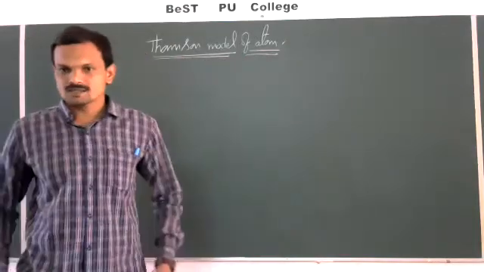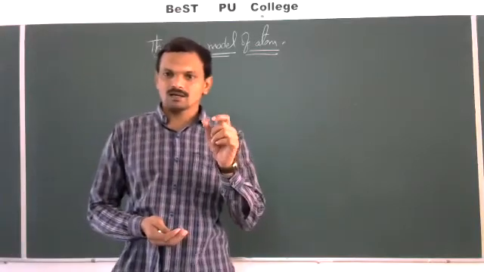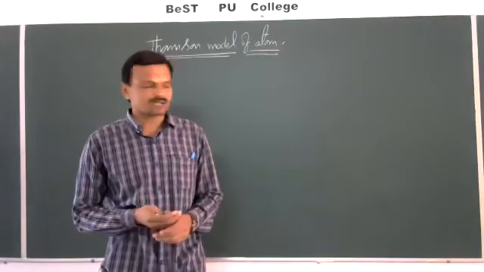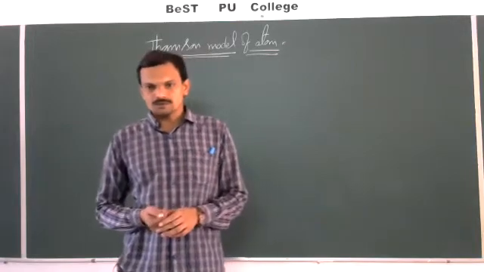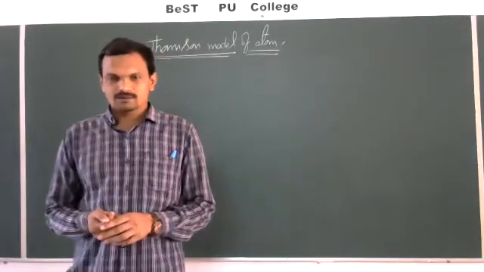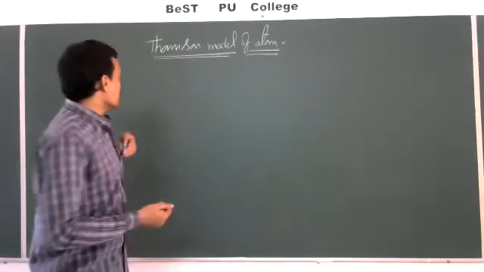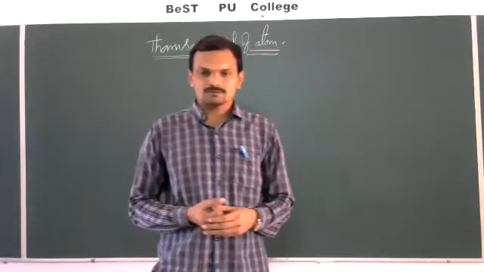What are the different theories that are proposed to explain the arrangement of electrons, protons, and neutrons present in an atom? See, different theories are proposed to explain the arrangement of these fundamental particles. Among those, the first one is proposed by J.J. Thomson.